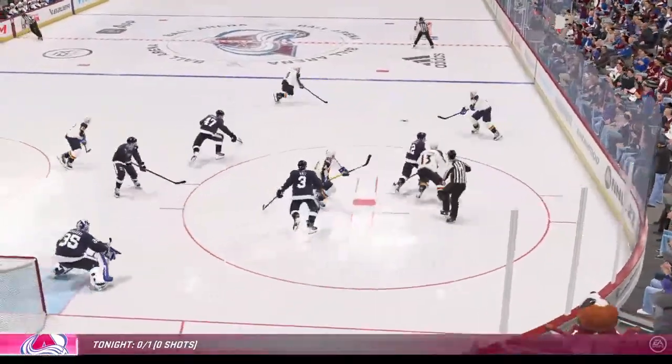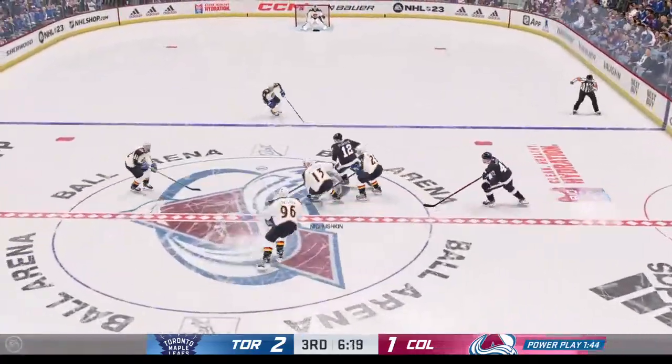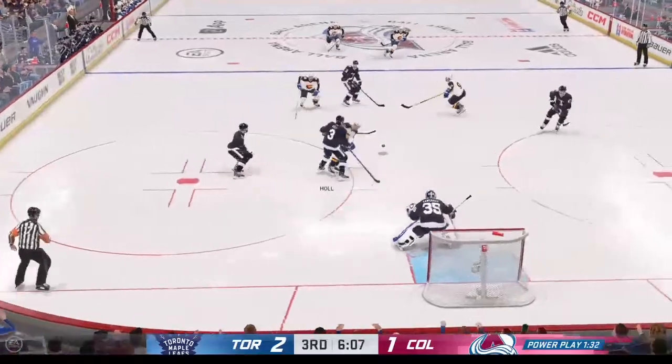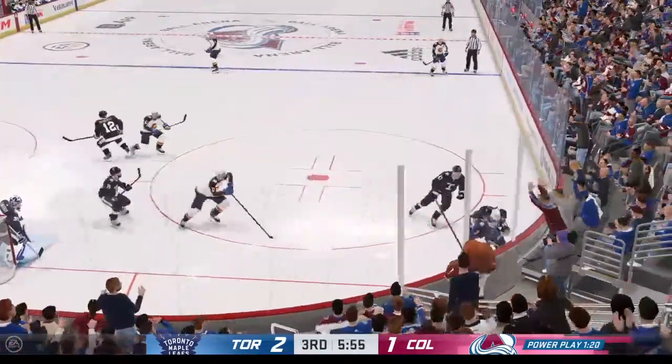Draw one back, controlled by the Avalanche here. Drop past Makar. That's turnover. Engvall to Zach Aston Reese. Hooked on the play and no call. Avalanche get away with that one as they bring it back inside. Paul. Here's Rantanen, and a stop by Samsonov, getting a blocker on that.